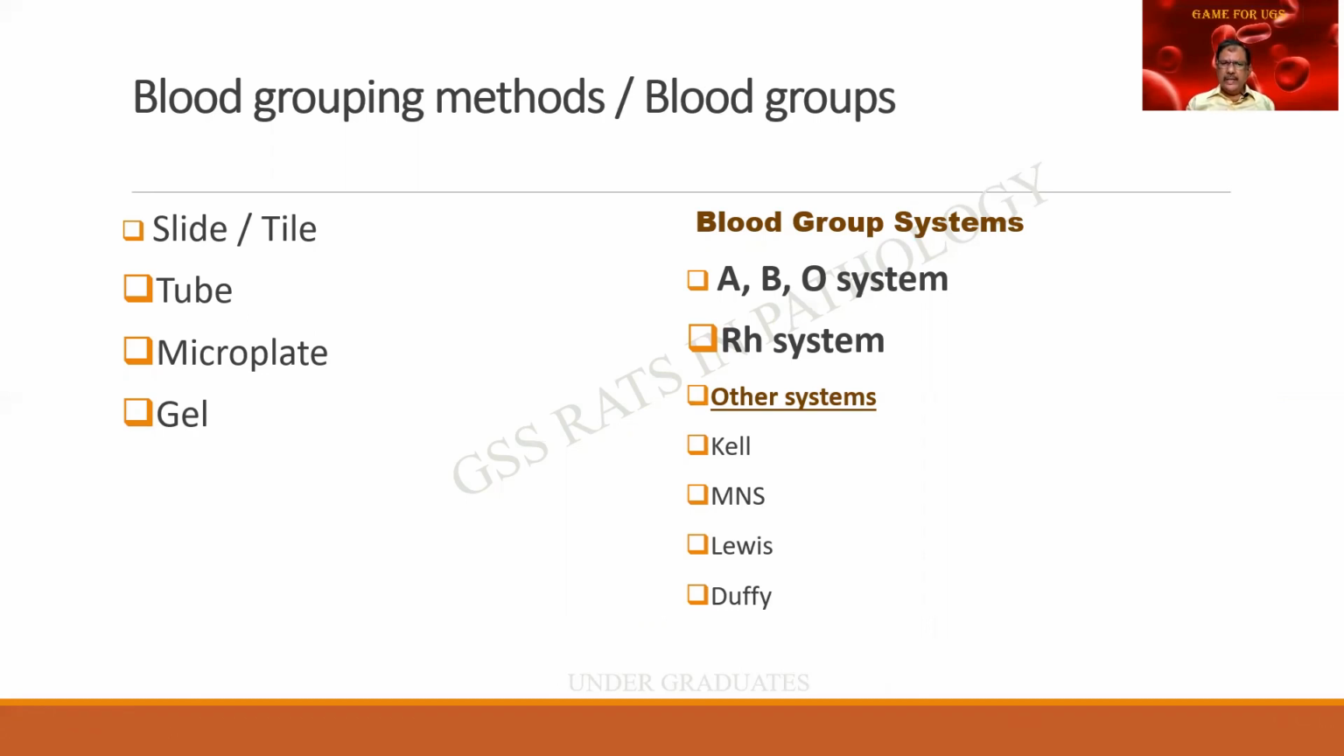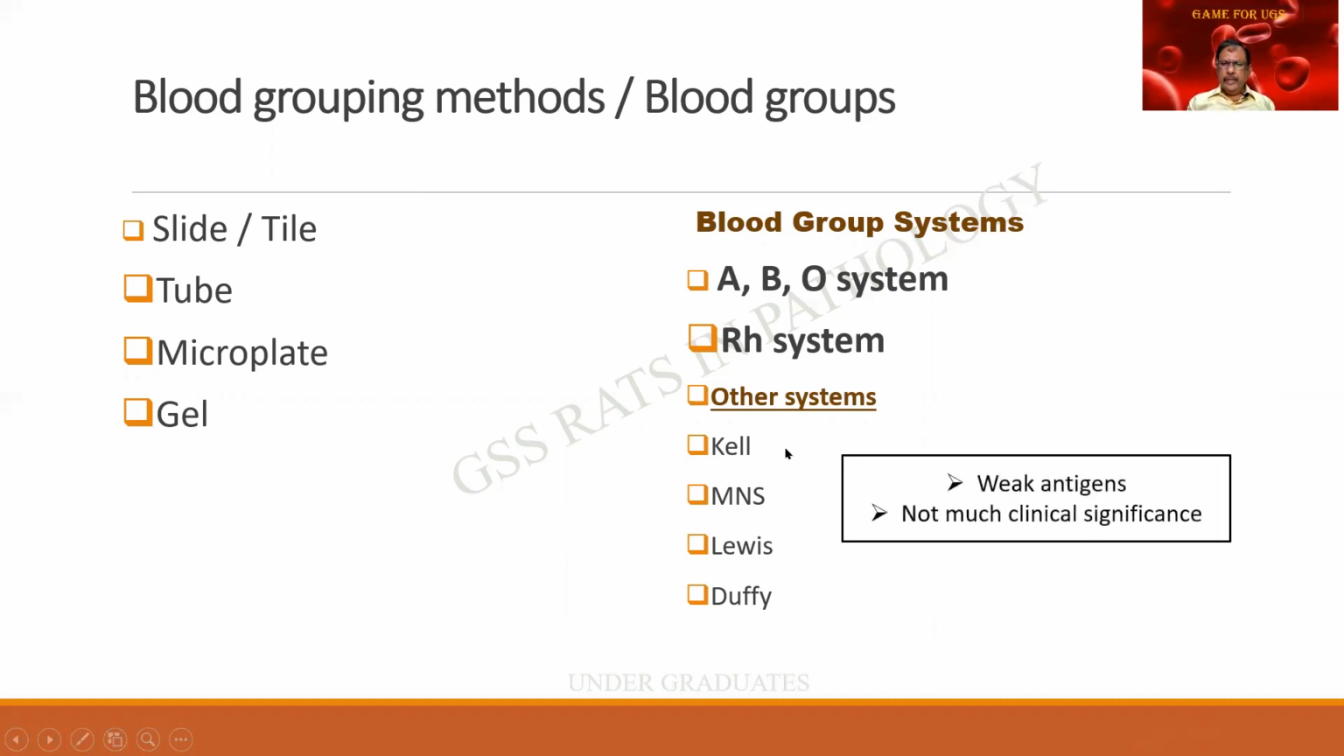Well, there are other systems such as Kell, MNS, Lewis, and Duffy. Then why are we ignoring that? Because they are all weak antigens and not of much clinical significance. Whereas this can be life-threatening and life-saving. This can be ignored as such.